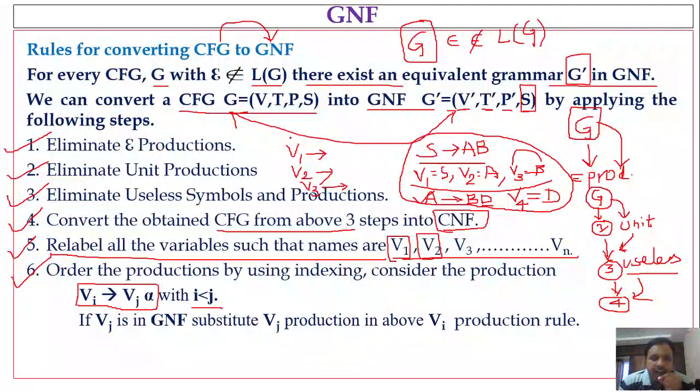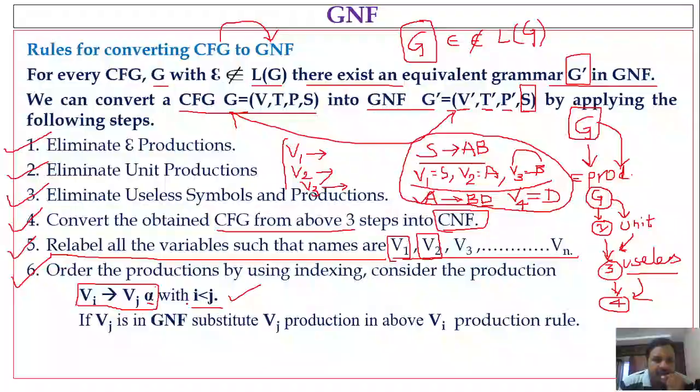Then after arranging them in a sequence, consider each production. It could be in this form: Vi denotes Vj alpha. So a variable is denoting another variable followed by alpha. Alpha could be either a variable, a terminal, or a sequence of variables or terminals. It doesn't matter. So Vi denotes Vj alpha with i less than j.